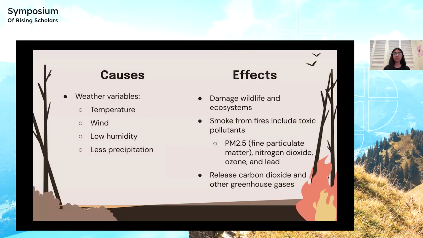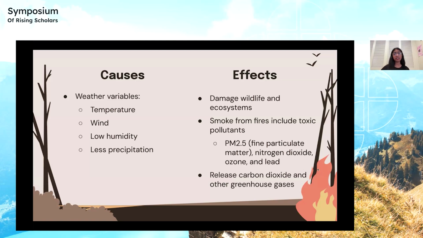Some causes of wildfire include temperature, wind, low humidity, and less precipitation. High temperatures cause vegetation to dry out, which provides more fuel for fires. Wind increases the supply of oxygen to fires, which accelerates the spread and ignition of these forest fires. Precipitation and humidity can prevent forest fire ignition because they dampen the fuel.